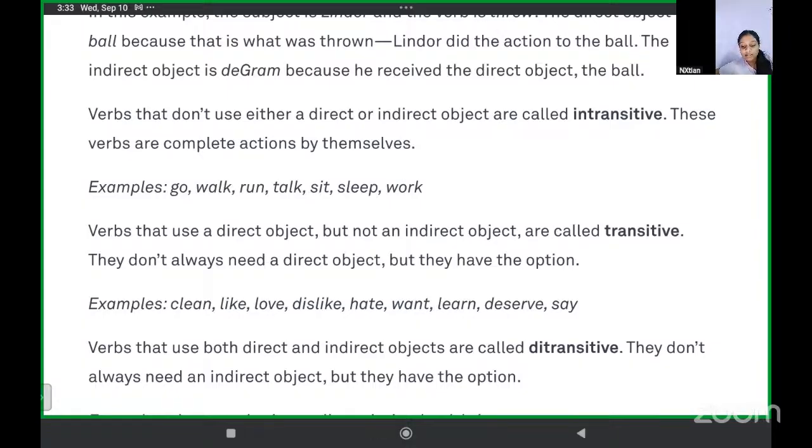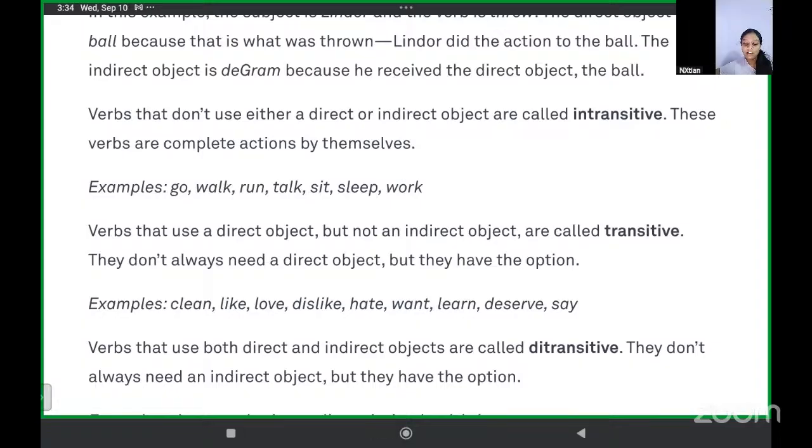Verbs that use a direct object but not an indirect object are called transitive. They don't always need a direct object, but they have the option. Examples: clean, like, love, dislike, hate, want, learn, deserve, and say. Verbs that use both direct and indirect objects are ditransitive.